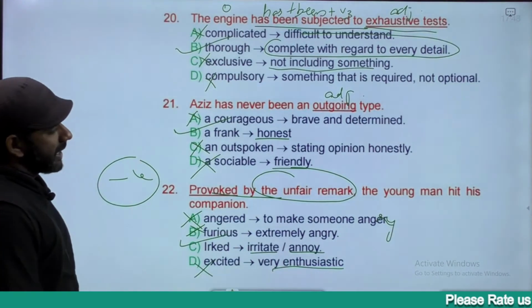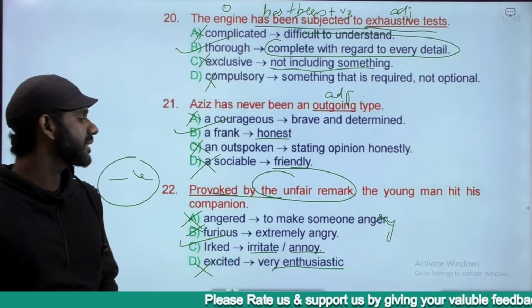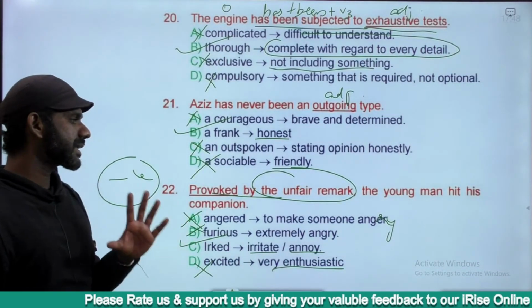The answer must be option C. Irked by the unfair remark. That means being annoyed by or being irritated by the unfair remark. The young man hit his companion.